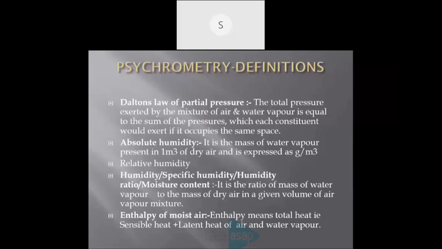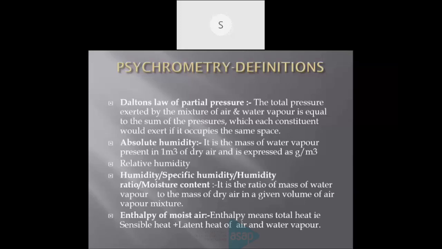Another term is humidity, or specific humidity, or humidity ratio, or moisture content. It is known by three or four names. Actually, it is the ratio of the mass of water vapor to the mass of dry air in a volume of air-vapor mixture. How much humidity is there? Normally, it is expressed in percentage.